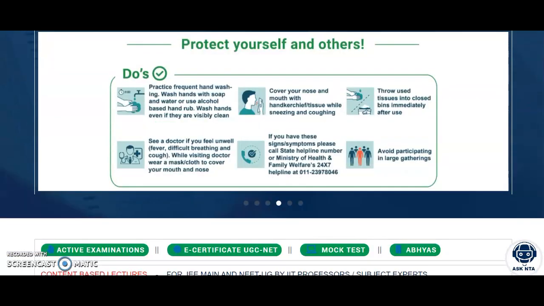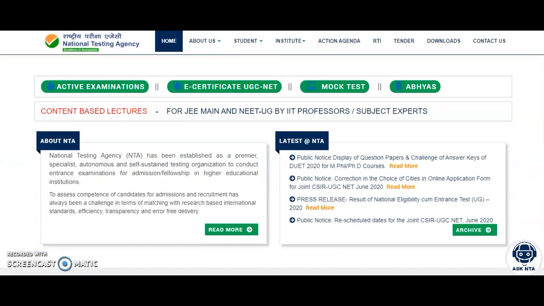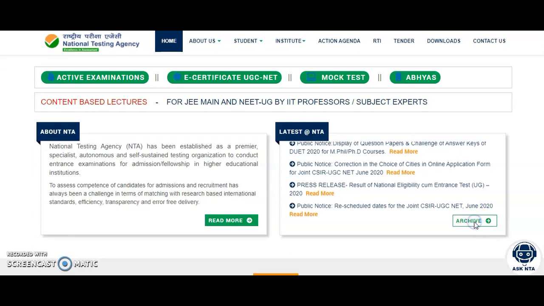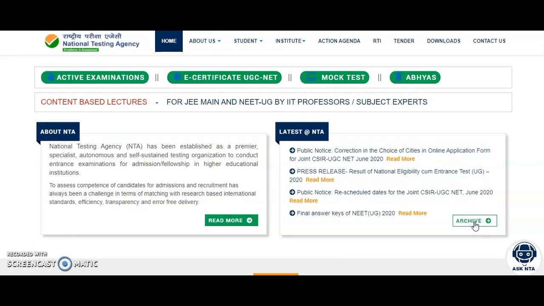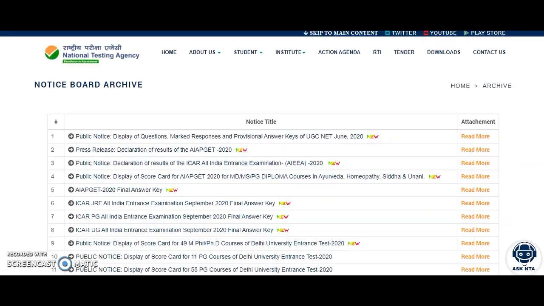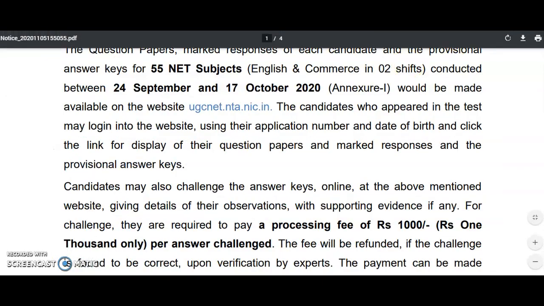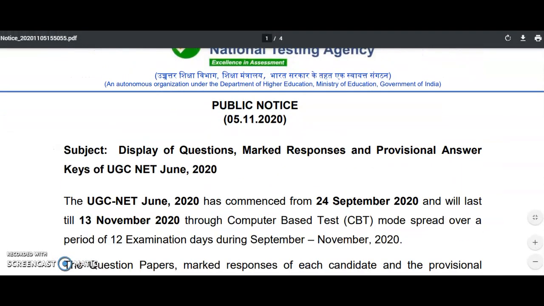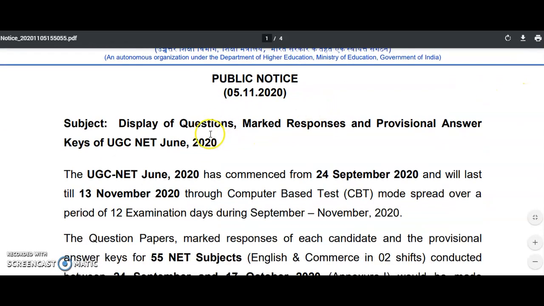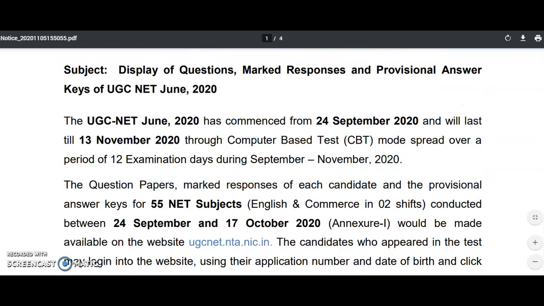Now coming to the present content of the video: in the official website of the National Testing Agency, recently, that means yesterday, 5th November 2020, we got the notice regarding the display of questions, marked responses and provisional answer keys of UGC NET June 2020 exam. Click on this read more, then you will be directed to this PDF. This public notice was released on 5th November 2020, for the display of questions, marked responses and provisional answer keys of UGC NET June 2020.